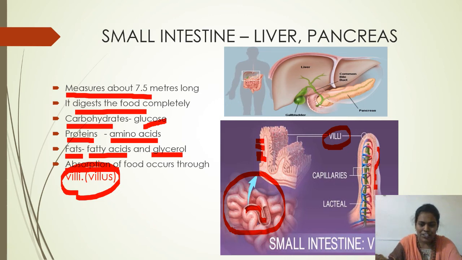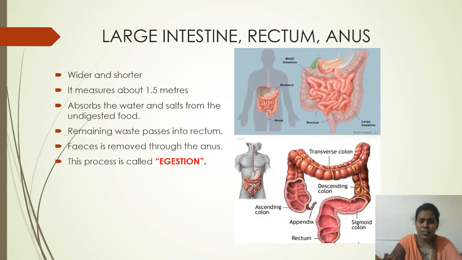After digestion, absorption takes place in the small intestine because of the presence of villi. What are villi? Villi are the small finger-like substances present in the inner lining of the small intestine. After absorption of the digested food, it reaches each and every cell of the body.